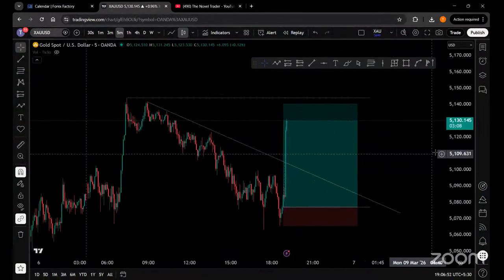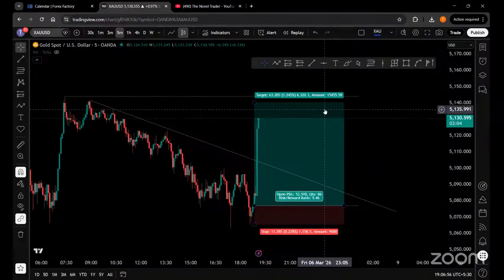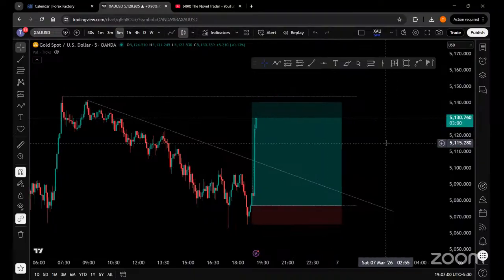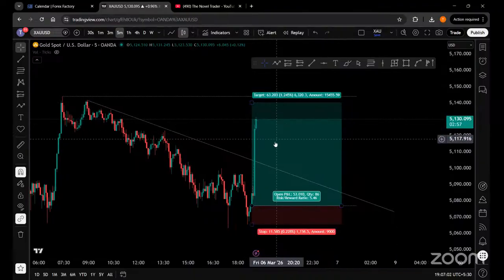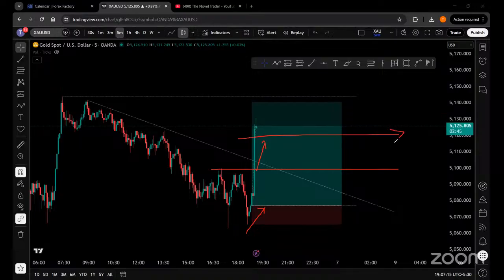Let's see our target as well. You can see that the target is moving, and we are about to receive the whole target till 5140. Okay, guys, so now we are going to end this discussion. Please put the stop loss now exactly at the level of 5120. So I have given you three levels. First, we did the break even. Then I gave you the 5100 level. Now I'm asking you to increase the stop loss till 5120. So even if the price reverses, you will be out at 5120, and we have captured good rewards today.